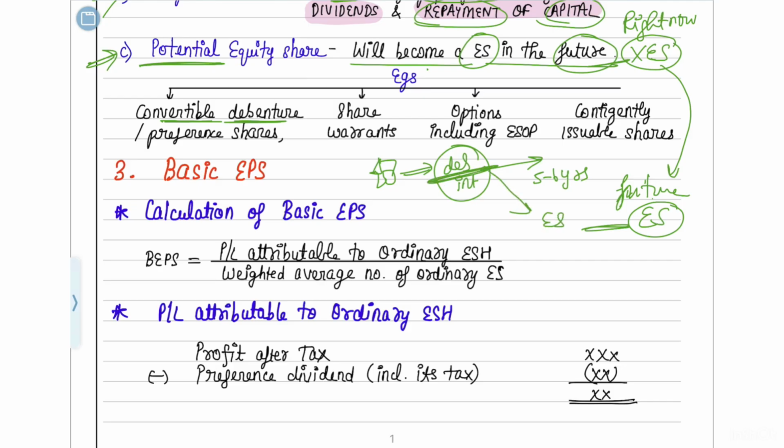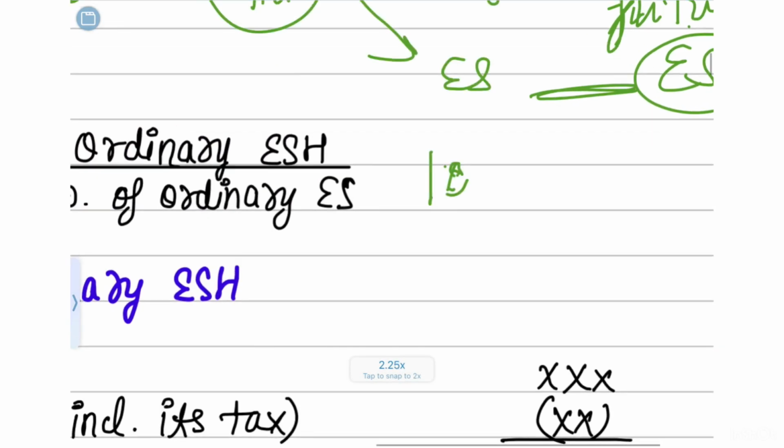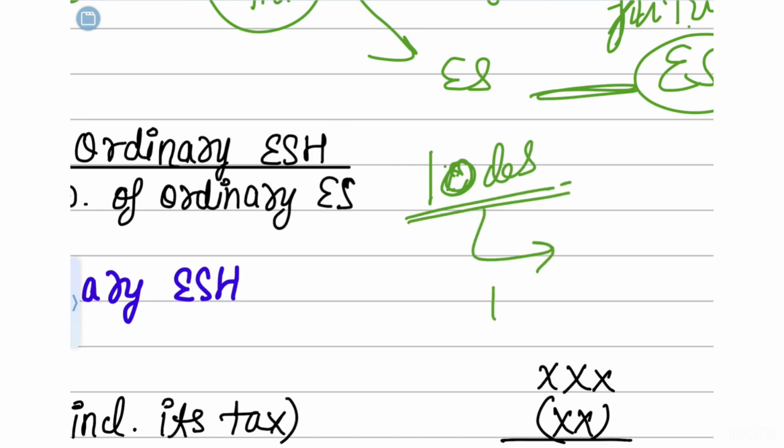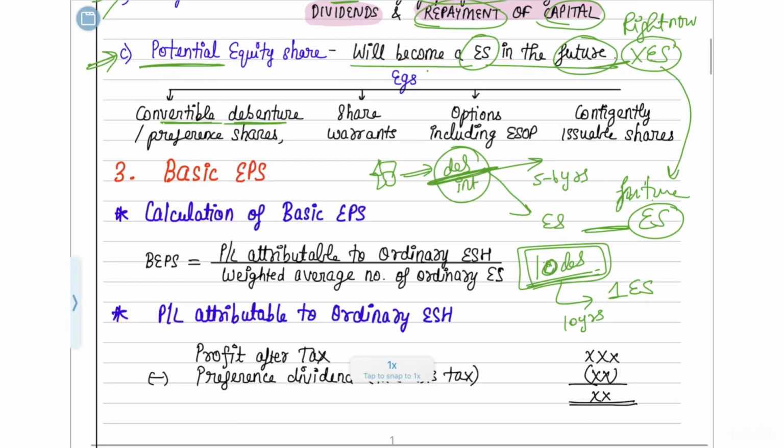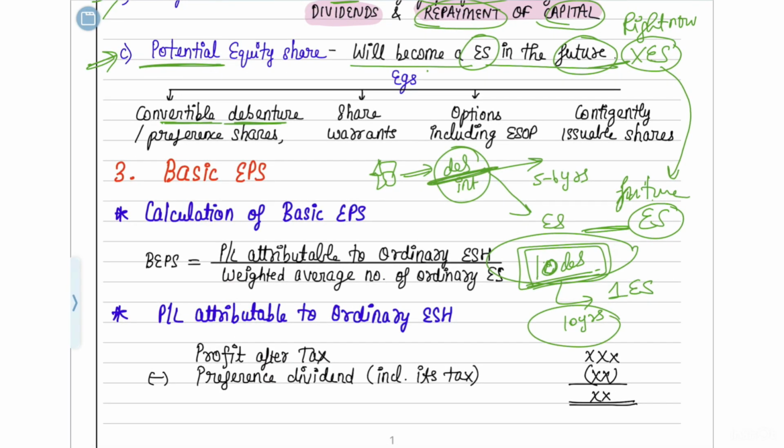Into equity shares. They will tell you, if today you are having 10 debentures, in the future, for example after 10 years, I will issue you one equity share instead of these 10 debentures. So today it is in the form of a debenture, it is not an equity share, but in the future, that is after 10 years, it can get converted into an equity share. That is why it is called a potential equity share.